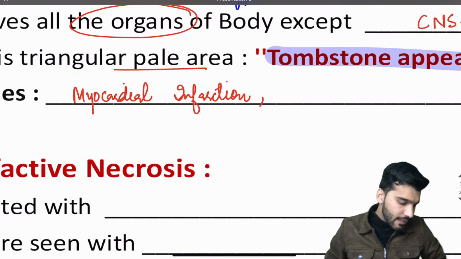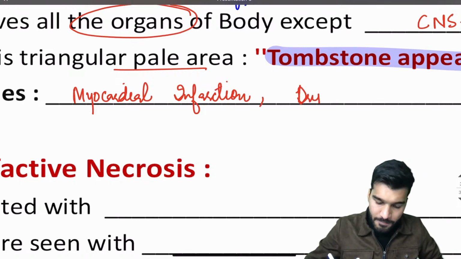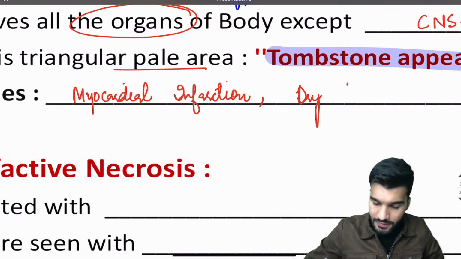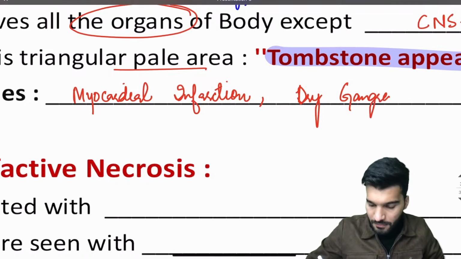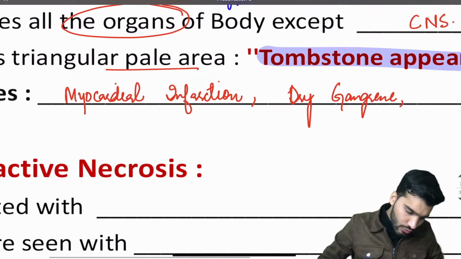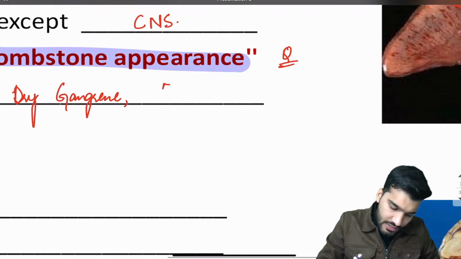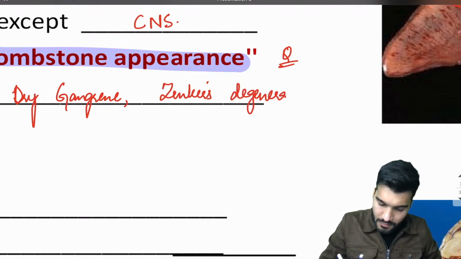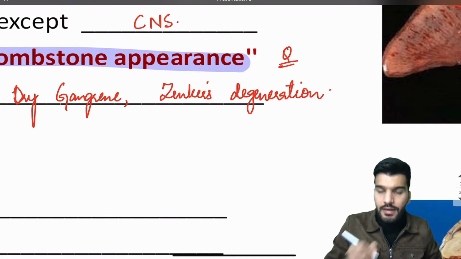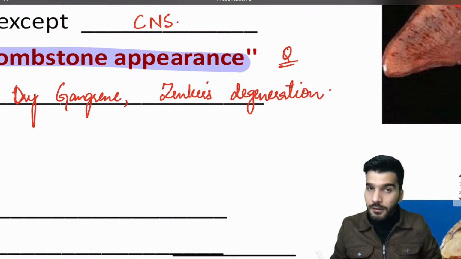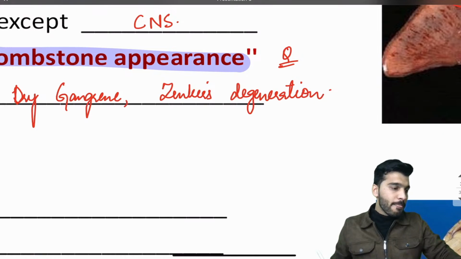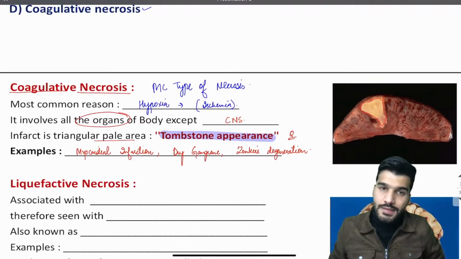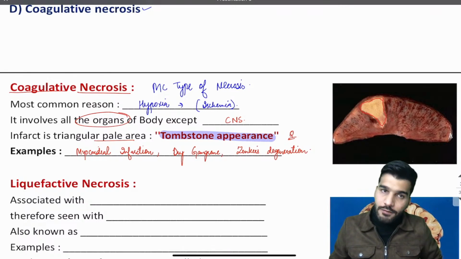Followed by that, it is seen with dry gangrene, and it's also seen with Zenker's degeneration in typhoid fever or enteric fever. These are the classical examples of coagulative necrosis.